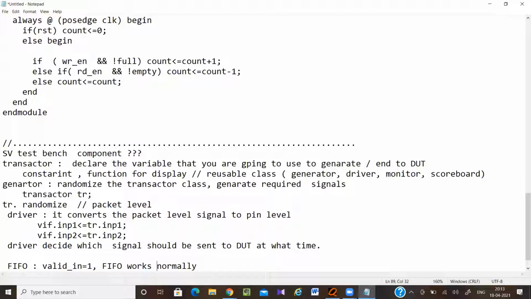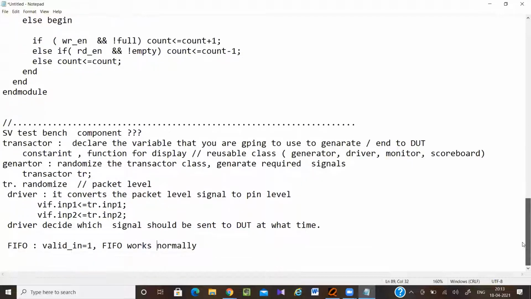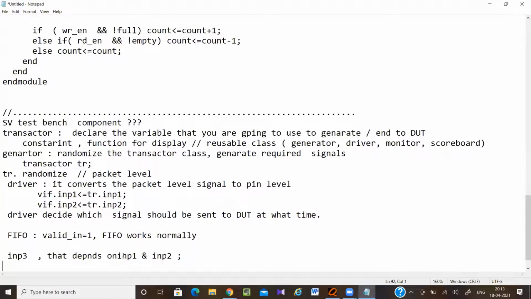Okay, so now your question was why I am using non-blocking assignment. If I am using blocking assignment, it will be executed in a sequential manner. There is a high chance that there is an input 3 that depends on input 1 and input 2. So let my input 3 be equal to a simple function of input 1 and input 2.